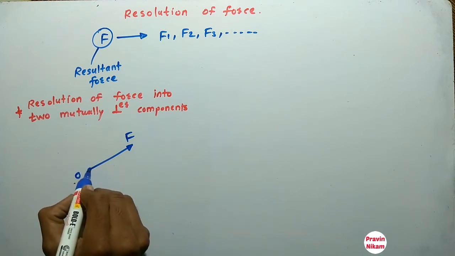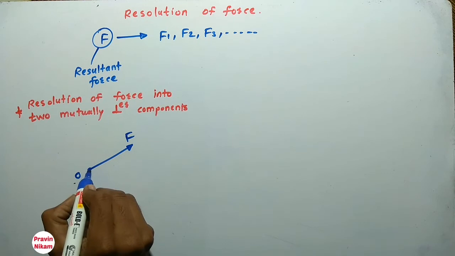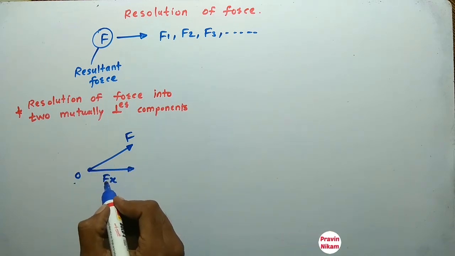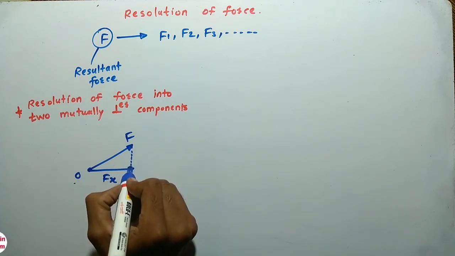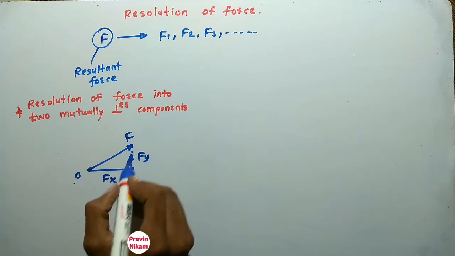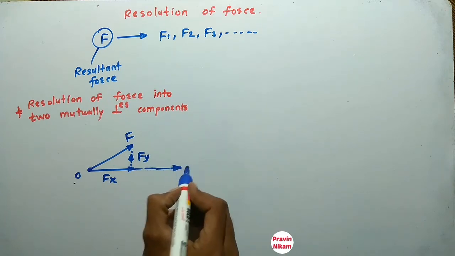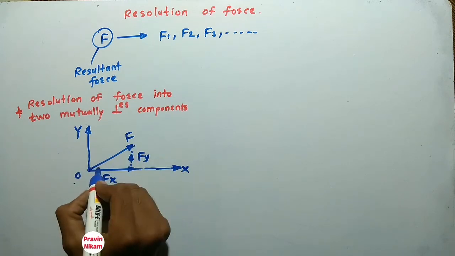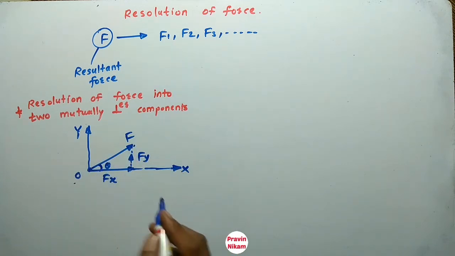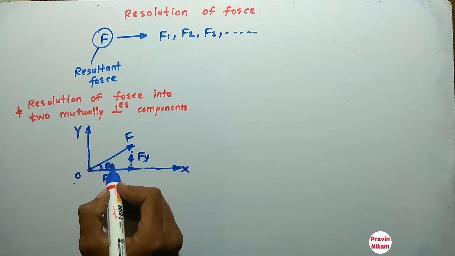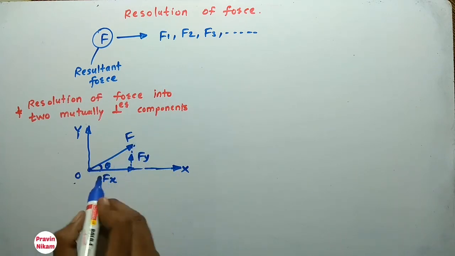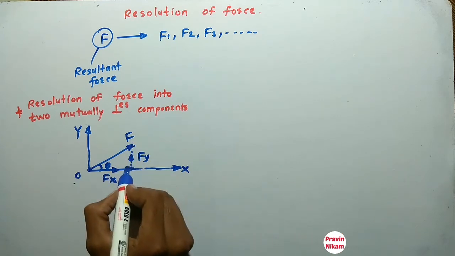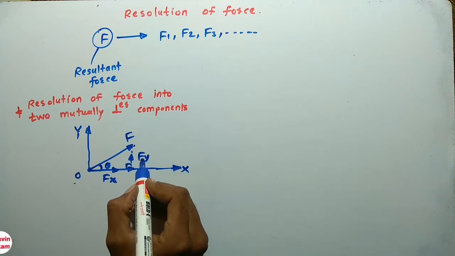and the two mutually perpendicular components means this is component 1, so this is called as Fx, and the vertical component of this force is Fy. So this is x-axis, and if this is y-axis, and this is force F, and this is angle theta about x-axis. Then this horizontal component is called as Fx, and this vertical component is called as Fy.